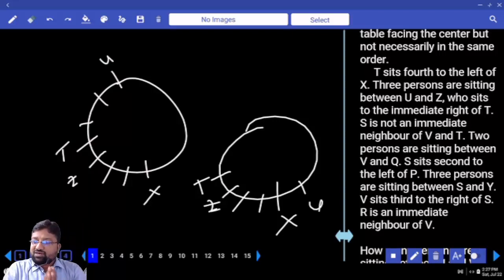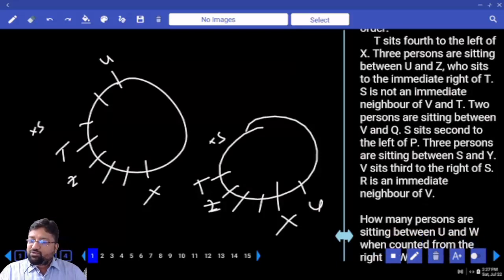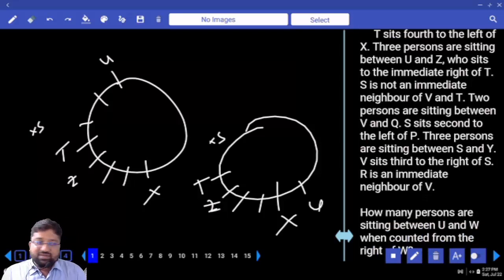Now look. S is not an immediate neighbor of V and T. S is not an immediate neighbor of T. 2 persons sit between V and Q. S sits second to the left of P.